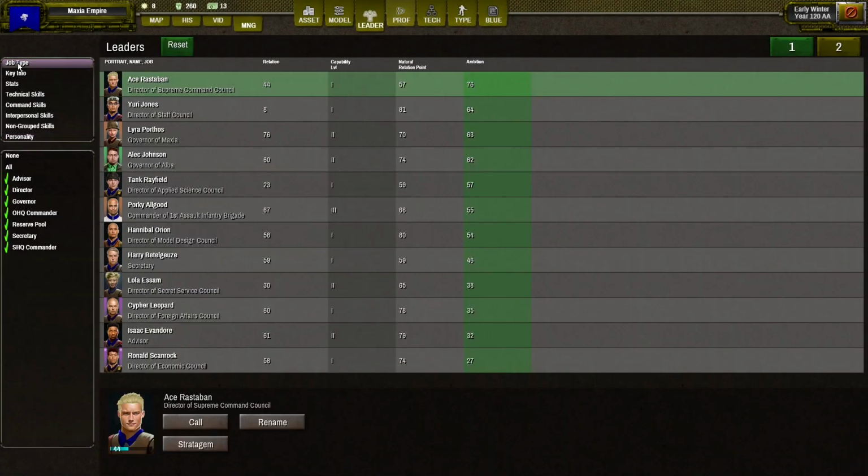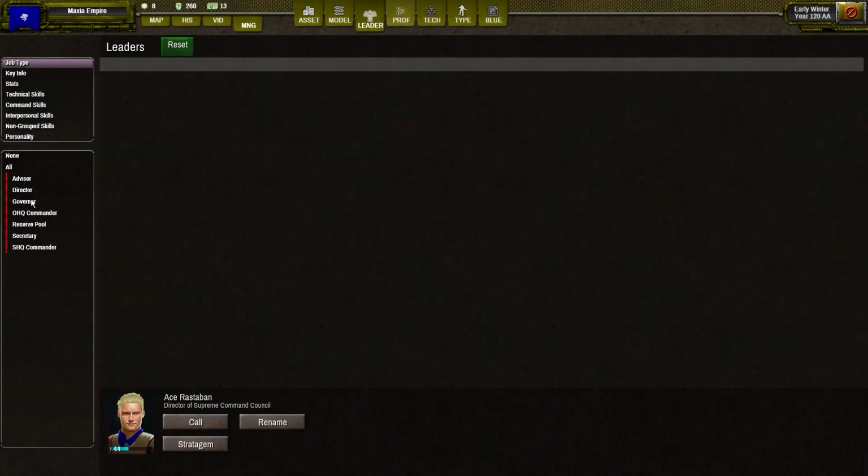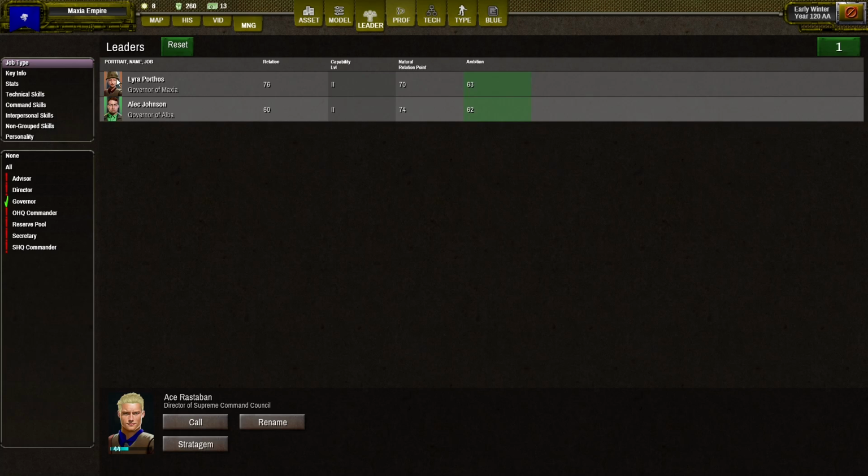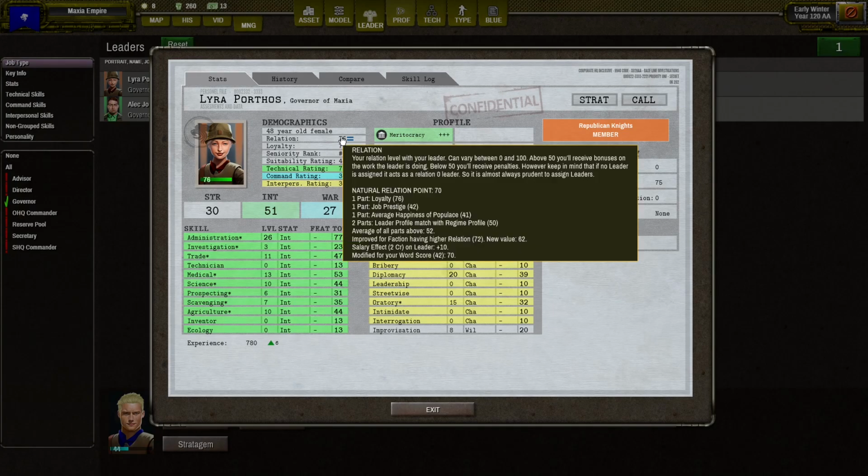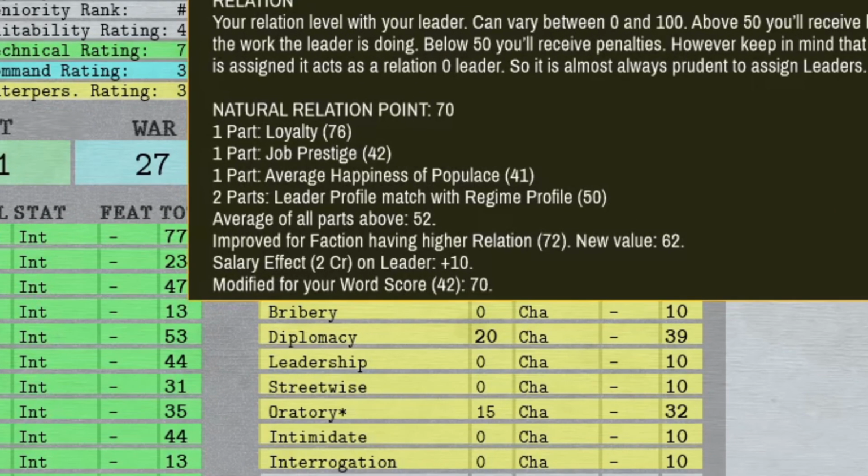So if we filter, for example, for governors and we check their relation, you can see that governor has one additional part, which is average happiness of populace. So 1/5 of his relation depends on the population happiness in his zone.